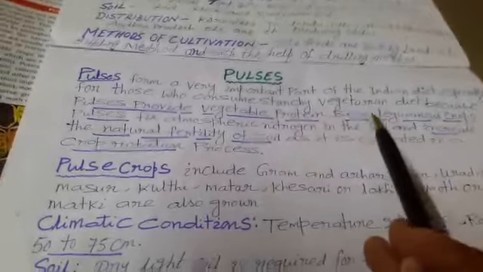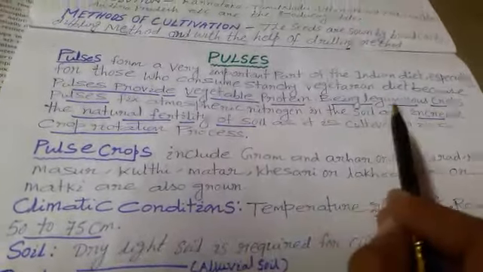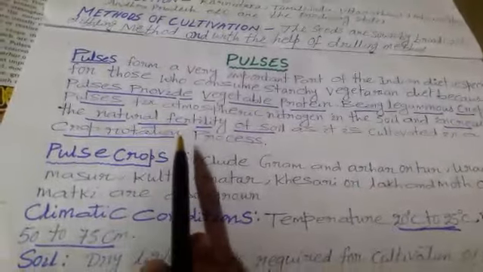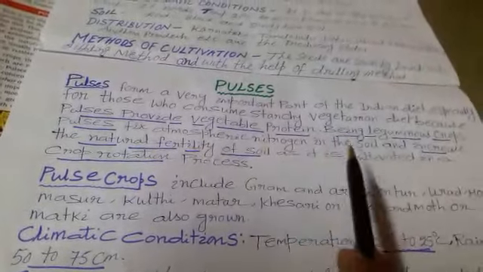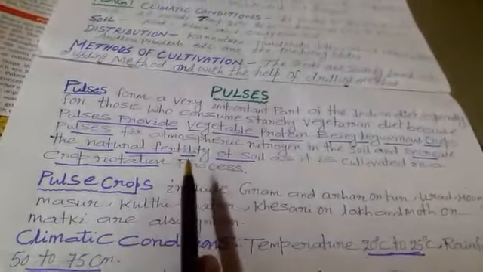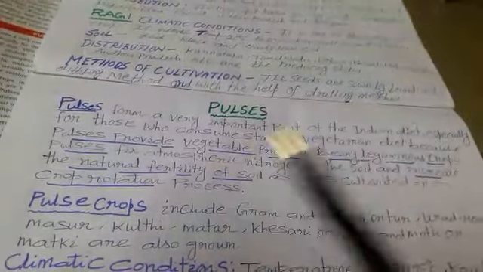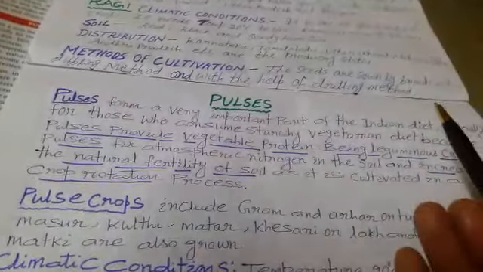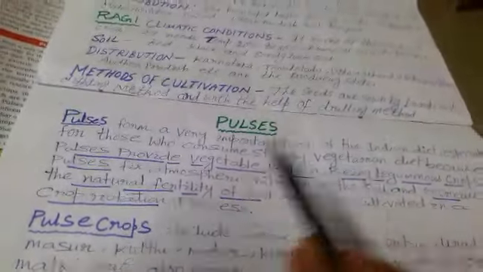It maintains fertility of the soil by the help of crop rotation as it is a leguminous crop. What do you mean by crop rotation? Cultivation of different varieties of crop in the same land area in successive seasons is known as crop rotation. Suppose in summer we cultivate rice, then in winter we cultivate pulses, then in summer we cultivate any other crop, that is known as crop rotation.